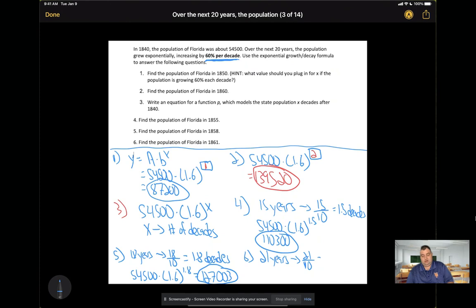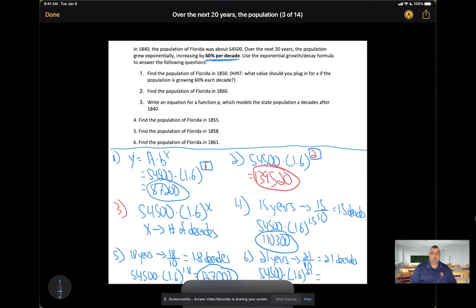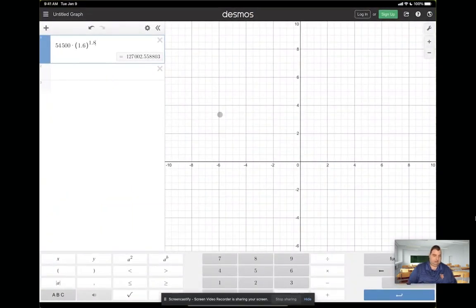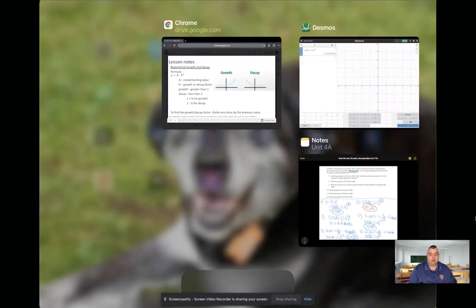So 21 divided by 10 is 2.1 decades. So it's going to be 54,500 times 1.6 to the power of 2.1. And there's your population, 146,234.